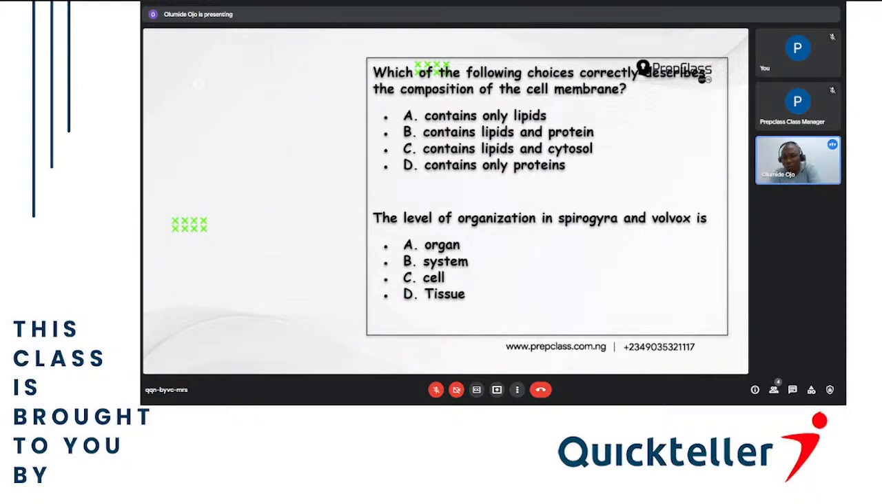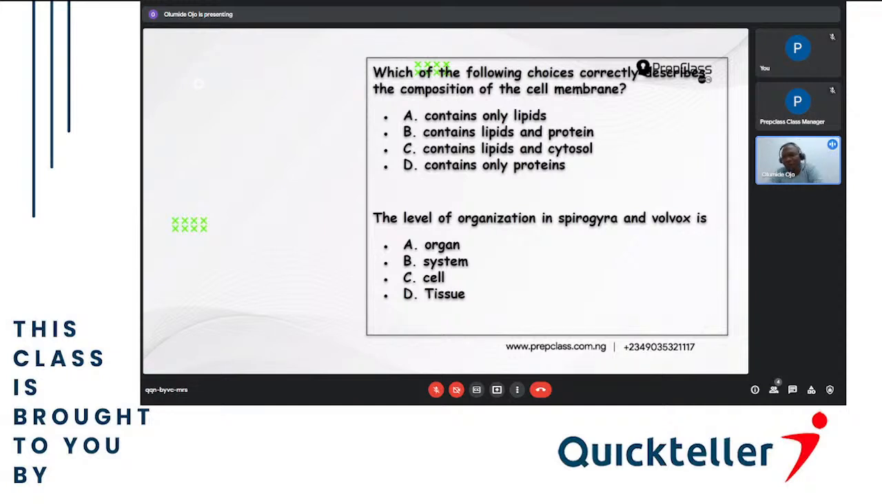A. Contains only lipid? No. B. Contains lipids and protein? Yes. C. Contains lipids and cytosol? No. D. Contains only protein? No. So the correct answer is B. Contains lipids and protein. Next question, please.